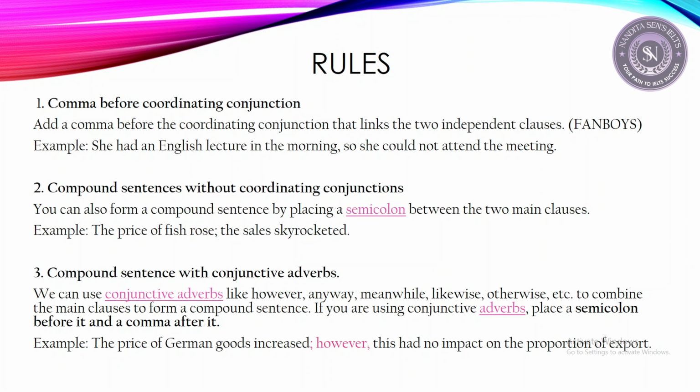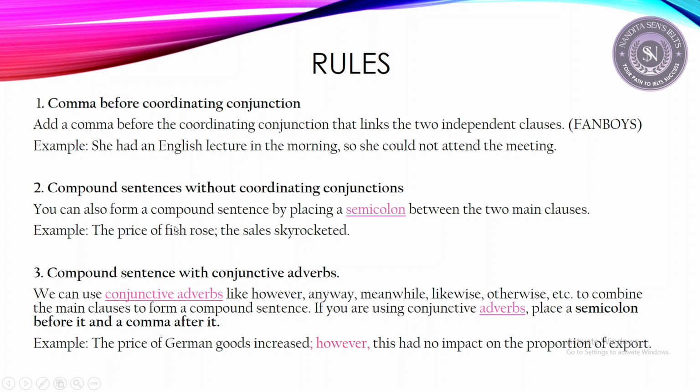Compound sentences without coordinating conjunctions. It is possible for us to construct compound sentences without even using a coordinating conjunction. But in this case, you need to use a semicolon to show that these two clauses are different. Look at this one. This is a complete, simple sentence. This is also a simple sentence. Now we are connecting these two sentences by using the semicolon. The price of fish rose; the sales skyrocketed, increased significantly, or increased substantially.